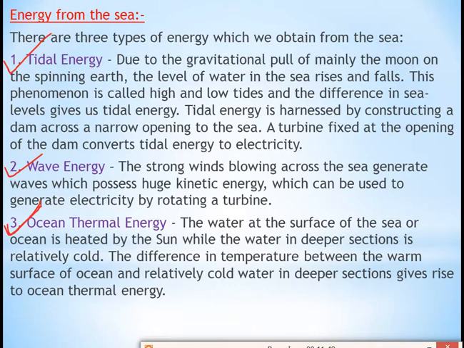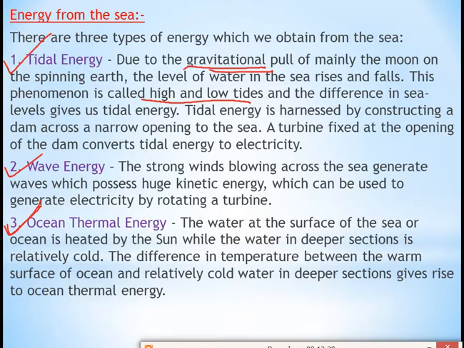So first of all, we will read about tidal energy. So what is tidal energy? Due to the gravitational pull of mainly the moon on the spinning earth, the level of water in the sea rises and falls. What happens? The earth will pull the moon towards it. By which force? By the gravitational force. Because of that, the level of water in the sea will rise and fall. Sometimes the level will increase, sometimes it will decrease. This phenomenon is called high and low tides. When the level of water increases and decreases, that time tides are formed, and those are called high and low tides. And the difference in sea level gives us tidal energy.